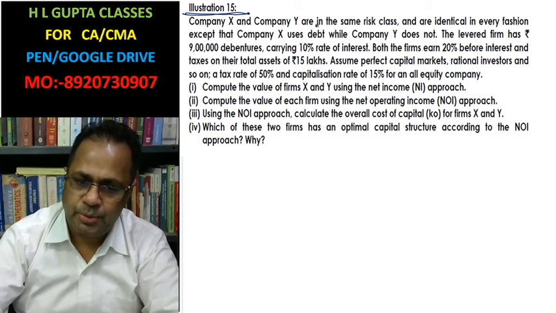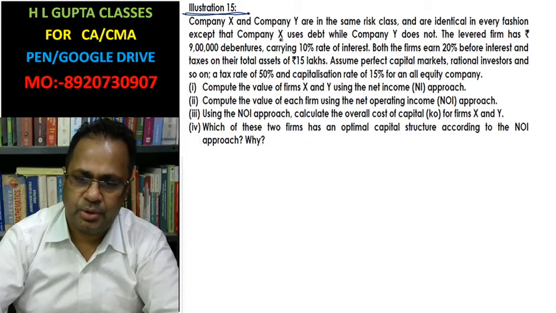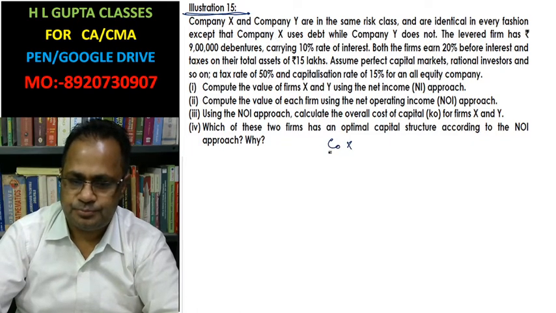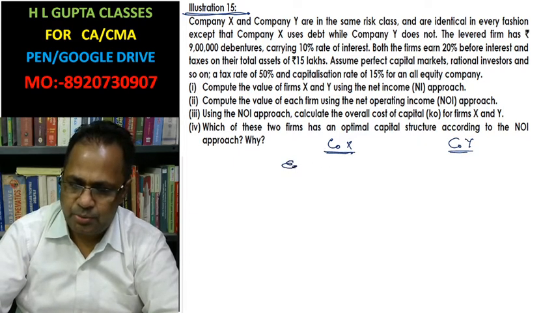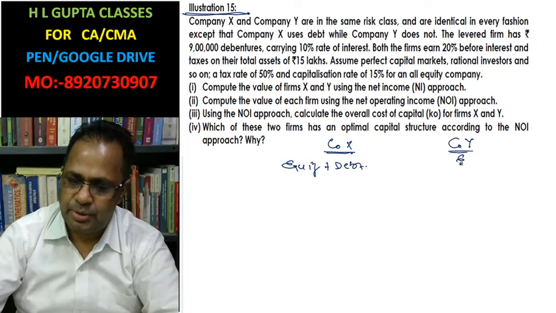Company X and company Y are in the same risk class and are identical in every fashion except that company X uses debt while company Y does not. It means company X has equity as well as debt, and company Y is equity only.